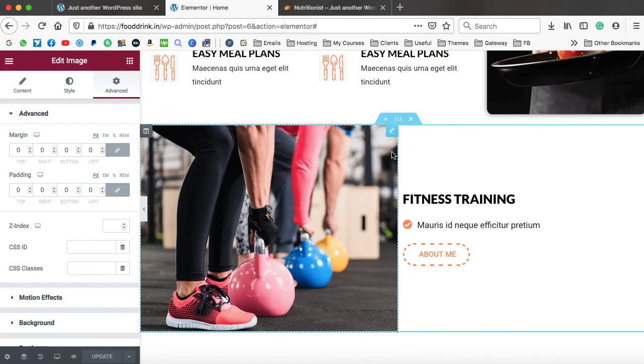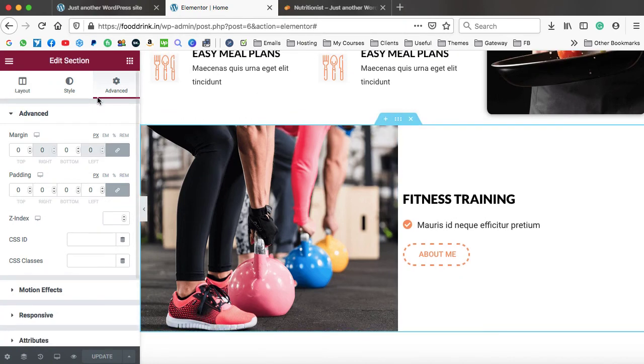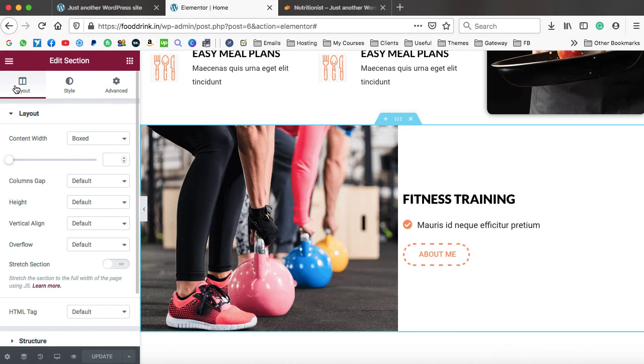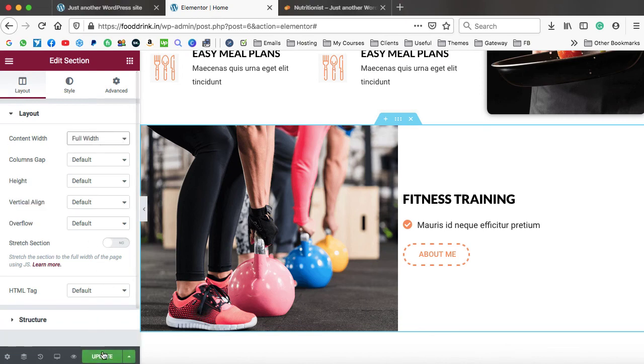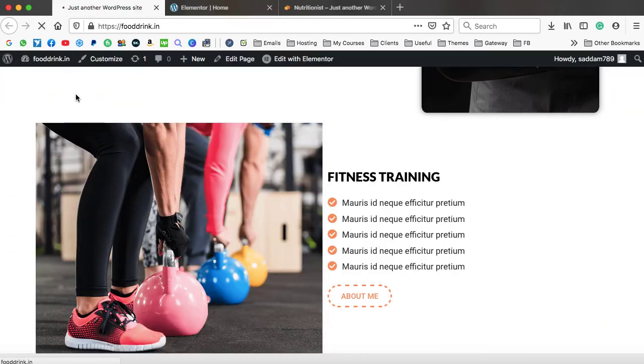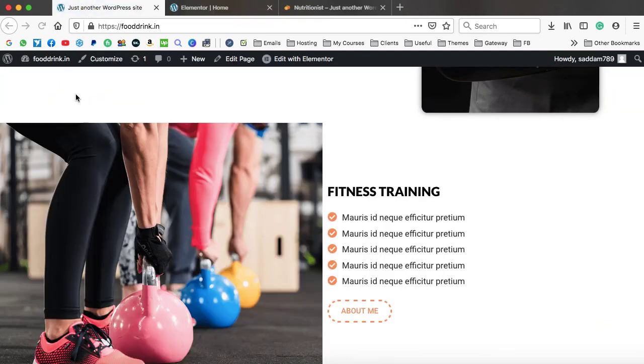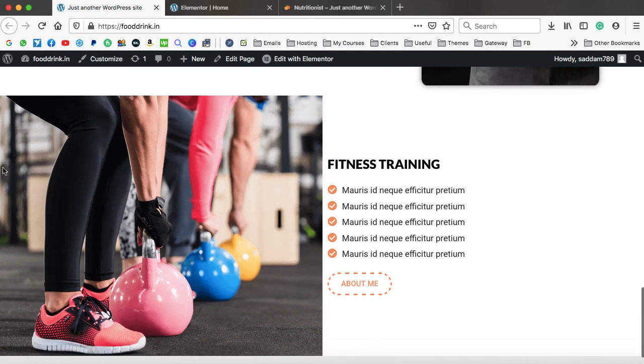Let's check it out. Now go on to the section setting. Here we have another setting for this section. Go on to the layout. Here you can see content width boxed, make it full width. Now let's check it out. Okay, it's time to refresh. There are so many settings that we have to play with in order to match the things. So now you can see this image is completely been affixed with the border, and here we can add the space as well because this section is completely been sticked with this image.